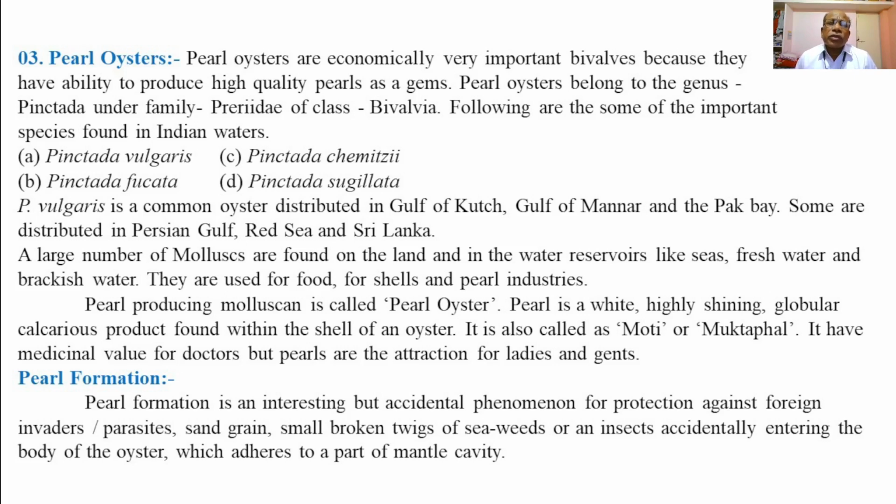A large number of mollusks are found on land and in water reservoirs such as seas, freshwater, and brackish water, and are used for food, sale, or for pearls or the pearl industries. Pearl producing molluscan is called a pearl oyster. Pearl is a white, highly shining, globular calcareous product found within the shell of an oyster or bivalve. It is also called moti or muktaphal, and it has medicinal value for doctors, but pearls are an attraction for ladies and gents.